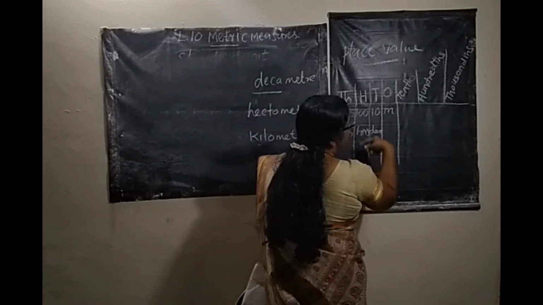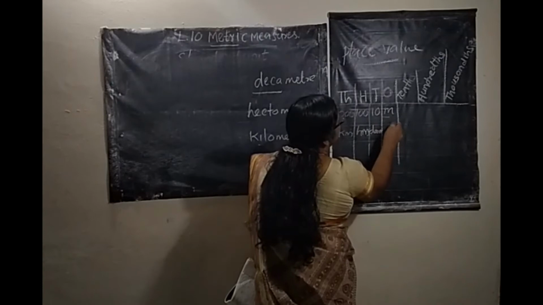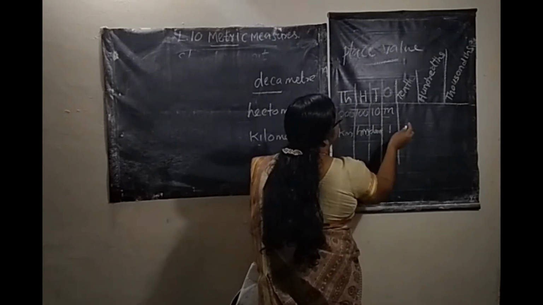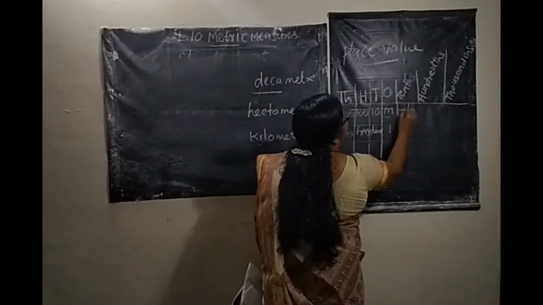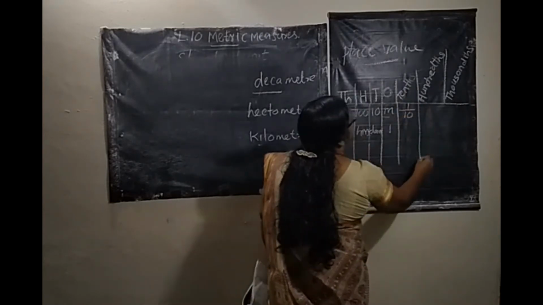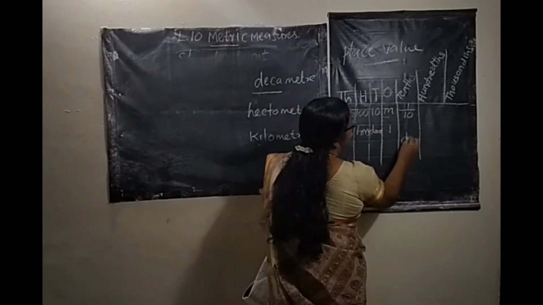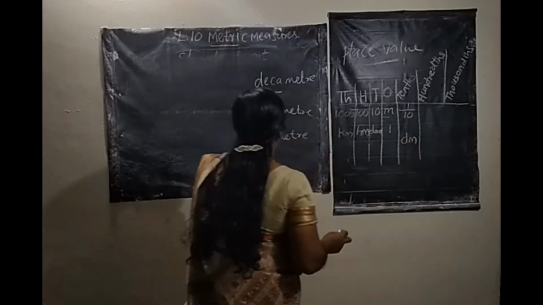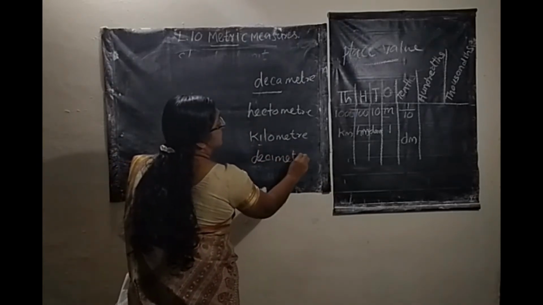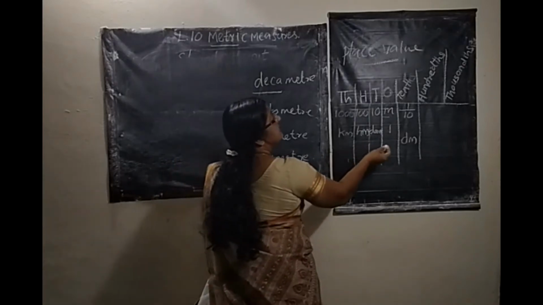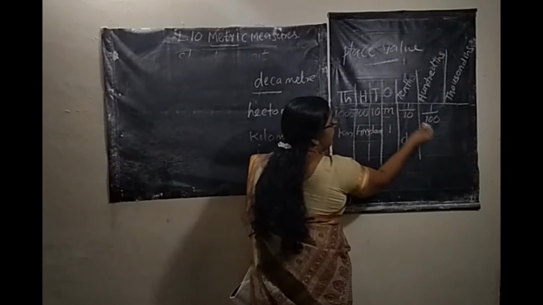Here, as we move right of the standard unit of meter, here you write 1 in the ones column. Then this is 1 by 10. That is deci, decimeter, short form dm. Next, 1 by 100, smaller than the meter.